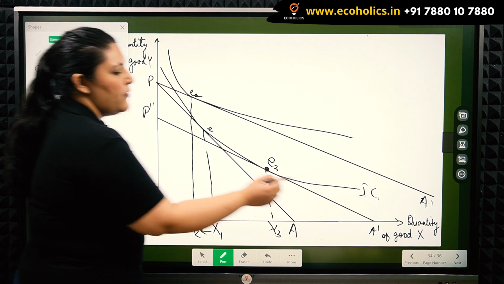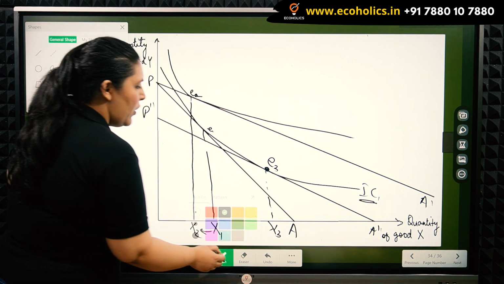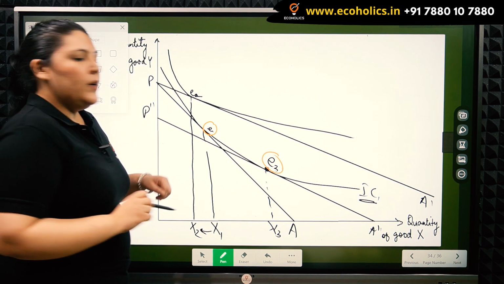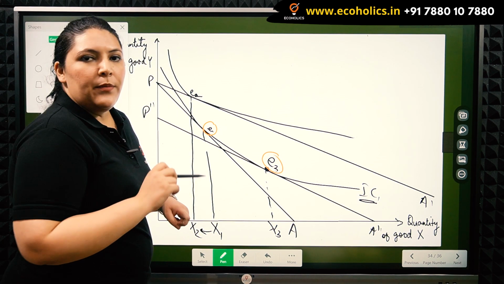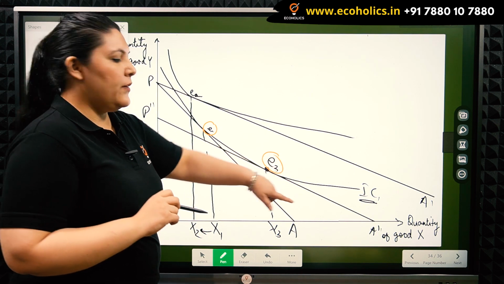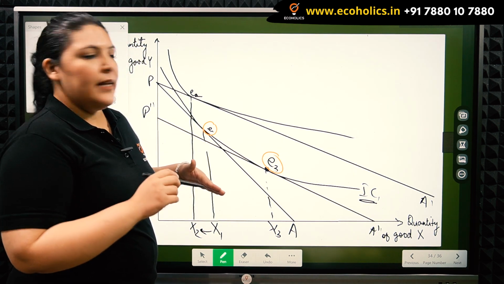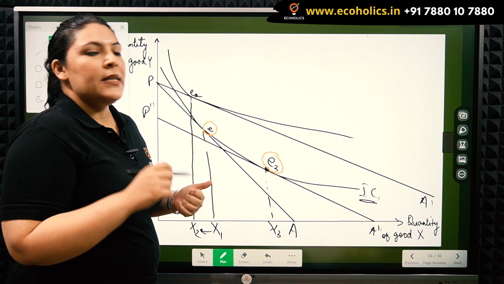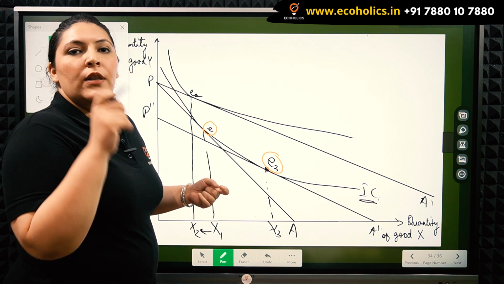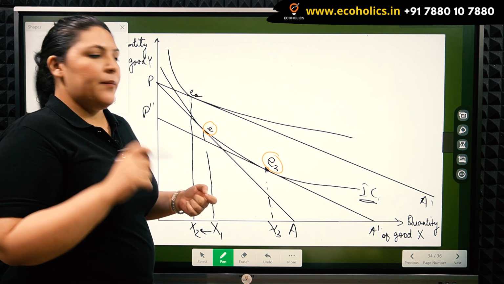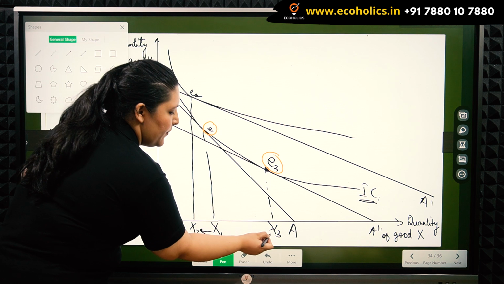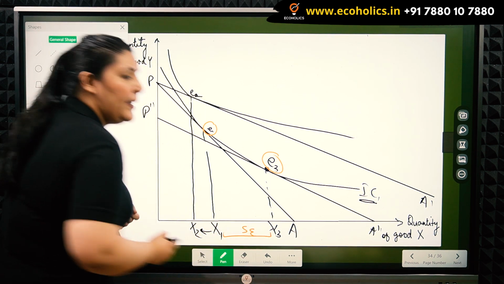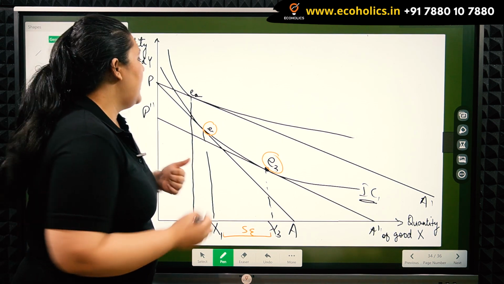Now along the same indifference curve IC1 we have two equilibriums E1 and E3. We know that the points of equilibrium along the same indifference curve shown by different price lines tell us the substitution effect. Substitution effect essentially means that the utility value should always remain the same. So E1, E3 here are our substitution effect and also